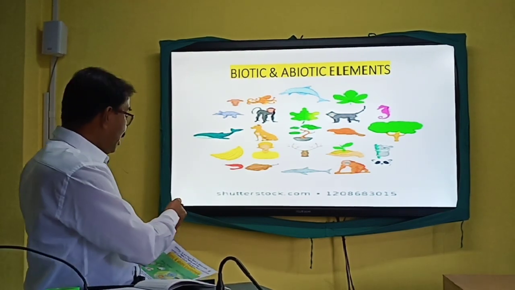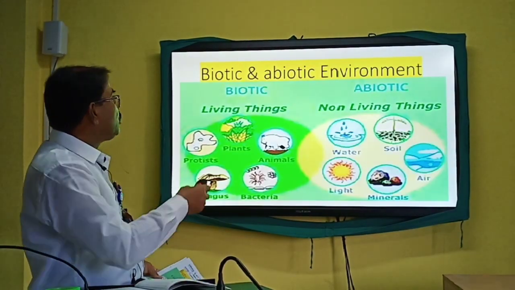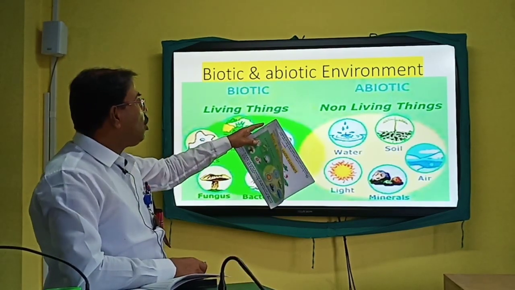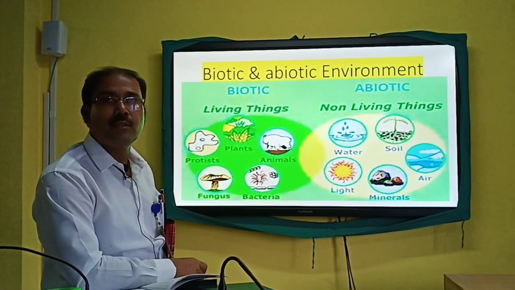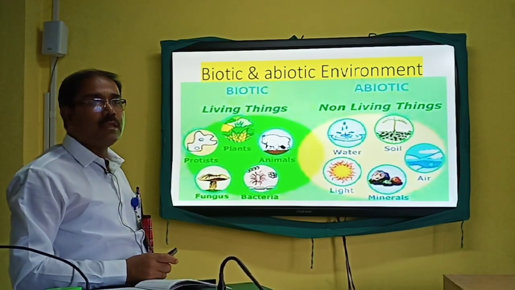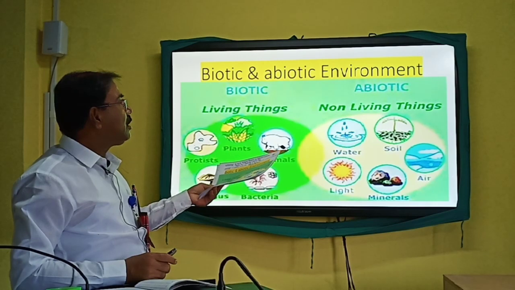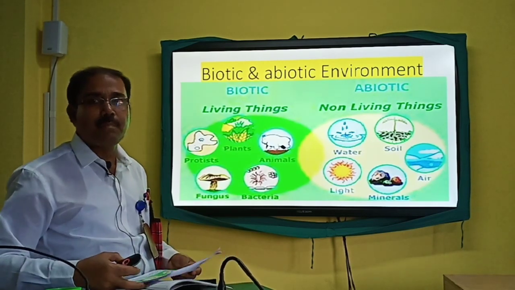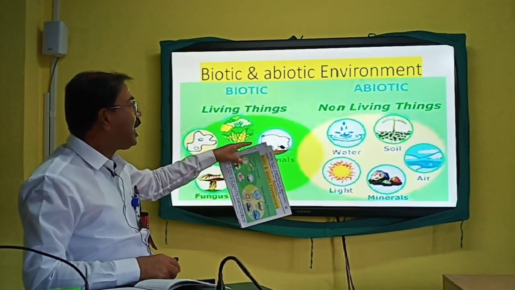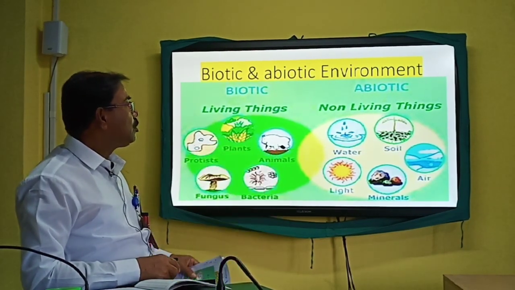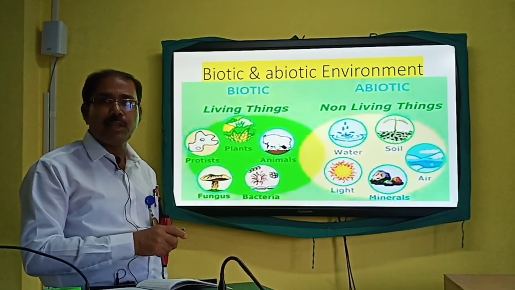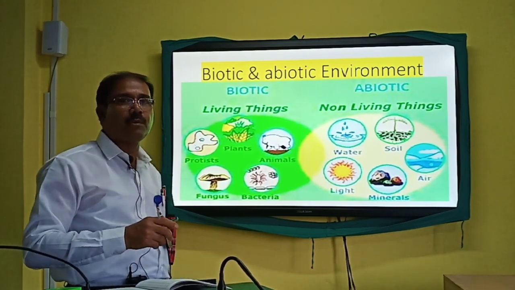And then once we come back to the abiotic segment of the environment, we see that all the non-living things are there. All the non-living things in the environment are covered by the abiotic segment of the surrounding. Here you will find water, soil, air, and these are the three most important or basic segments of the environment.